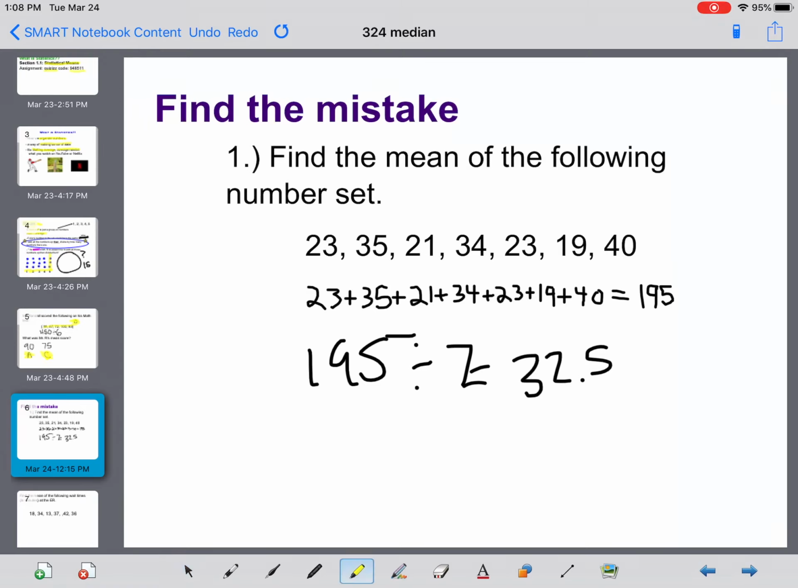Okay, so hopefully you found the mistake here. Well, let's go through it step by step. Looking at the first part, we have to take all these numbers and add them all up. Maybe that's where I made the mistake, but it looks like I did it right. If we put that into a calculator, we would get 195. So that's correct.